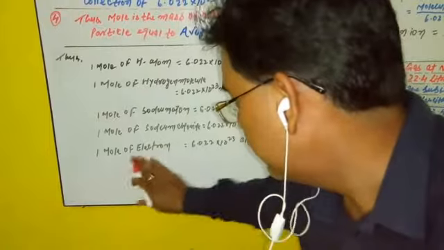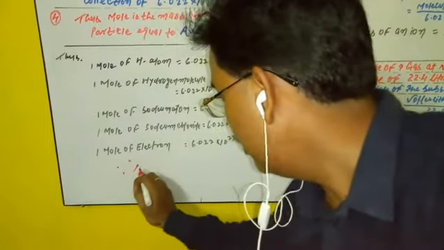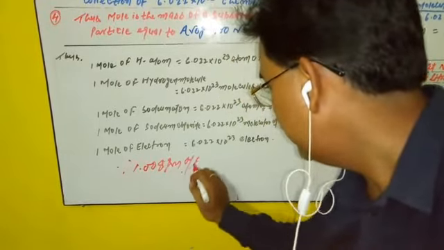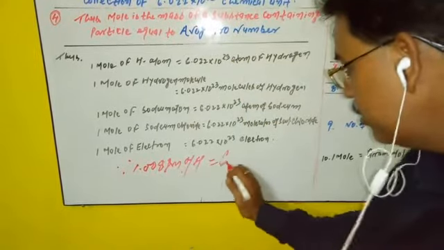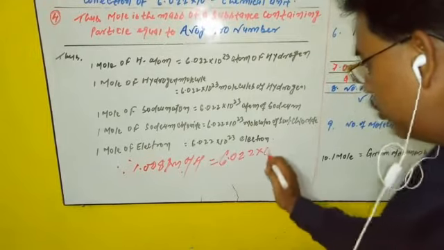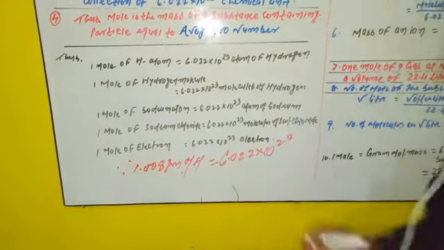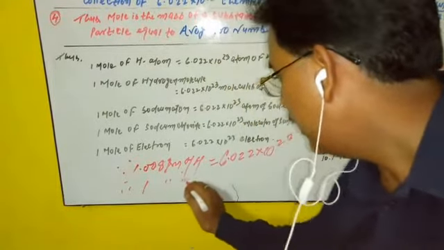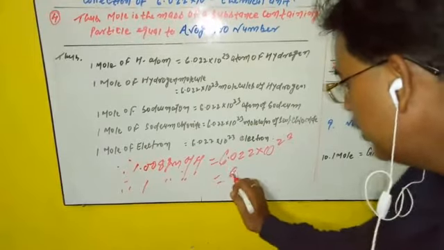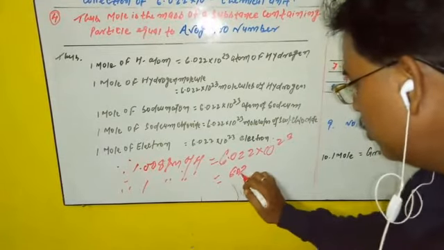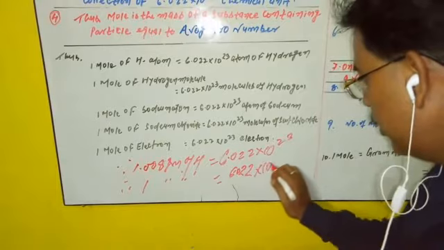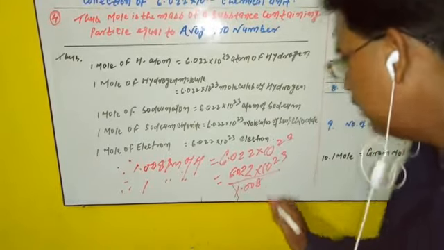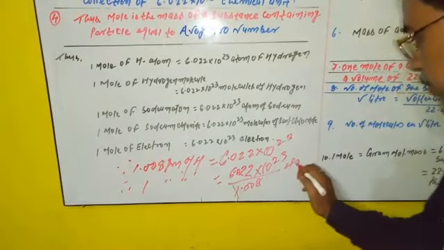Since 1.008 gram of hydrogen contains 6.022 × 10^23 atoms of hydrogen, therefore 1 gram of hydrogen consists of 6.022 × 10^23 divided by 1.008 number of hydrogen atoms.